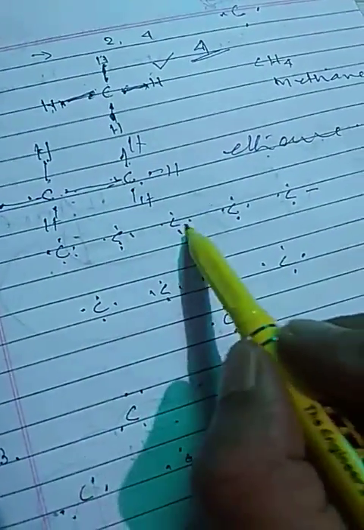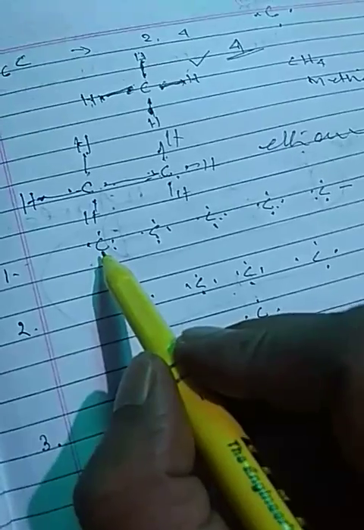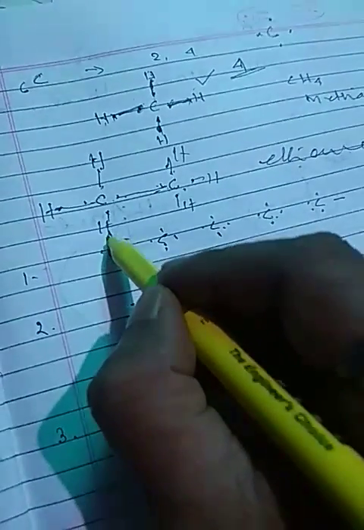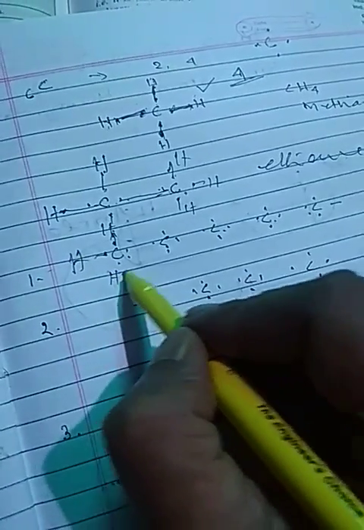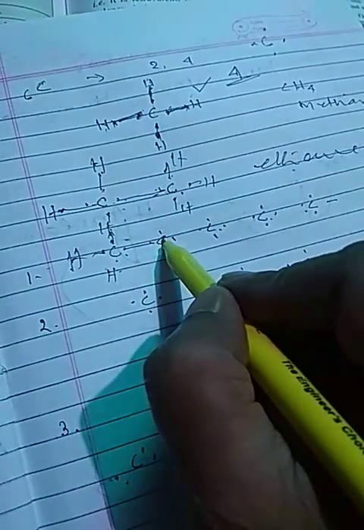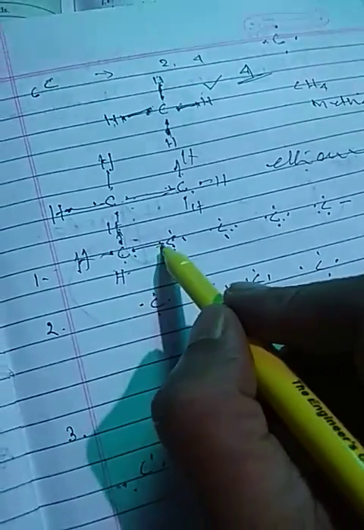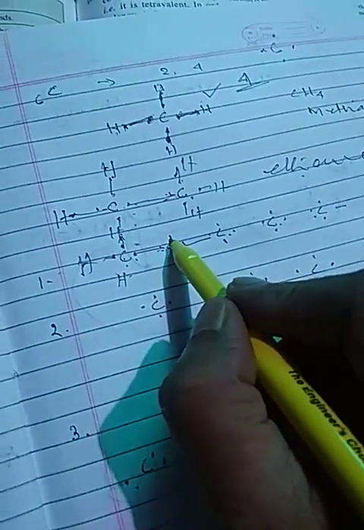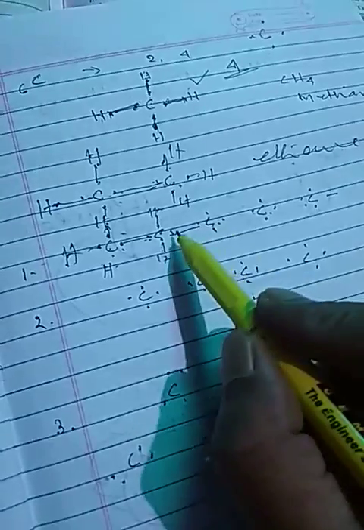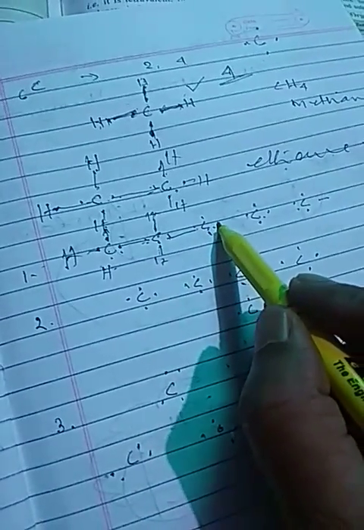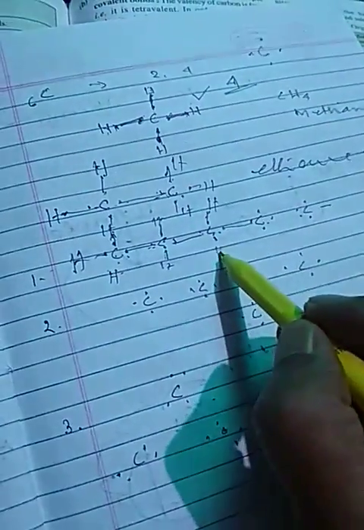Here are 5 carbon atoms. All have 4. So if it shares 1, it will be 5. Here will be 6, will be 7. Now sharing this with this one, octet is complete. For this carbon, 1 to 8. For this carbon, 1 to 8.